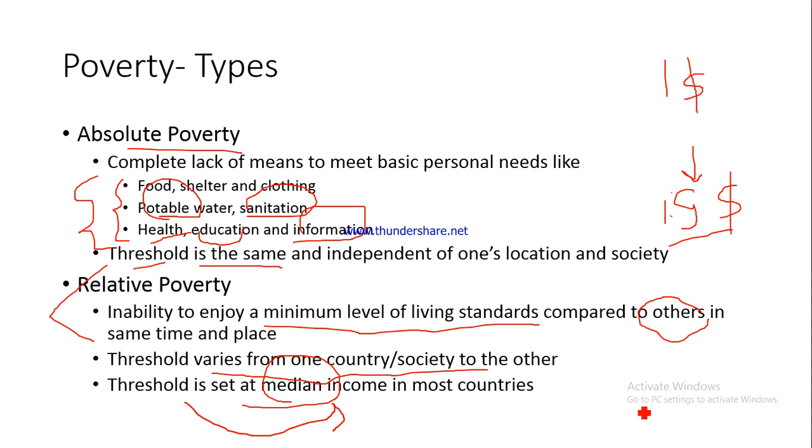So those who earn, when we arrange all their earnings in an ascending order, those who earn less than the other half, so that particular half of the population which is earning less than the other half of the population would be considered to be relatively poor. Now this is the difference between absolute and relative poverty.